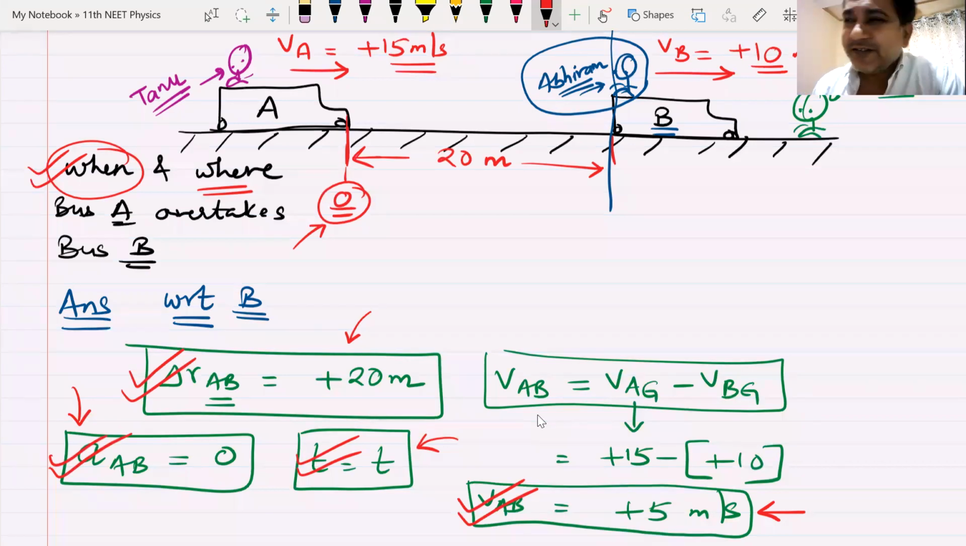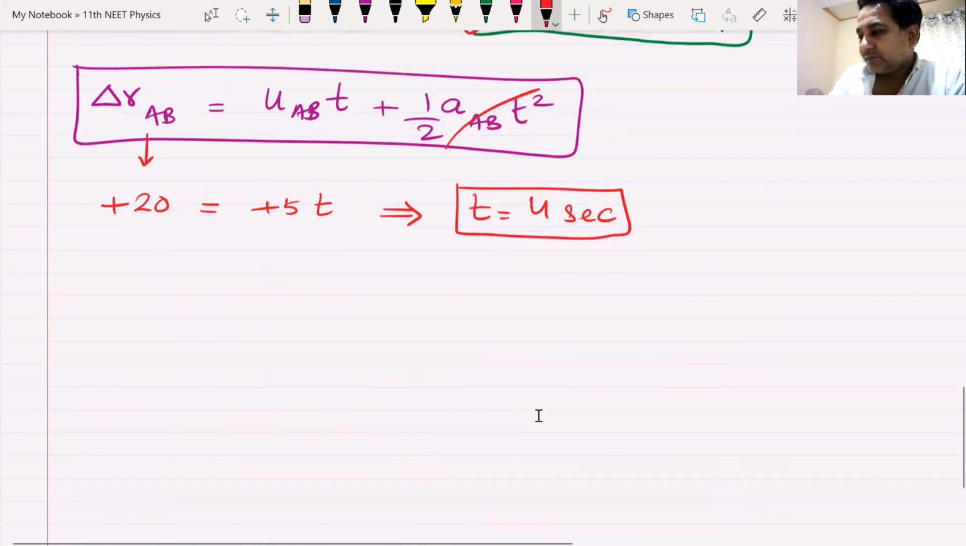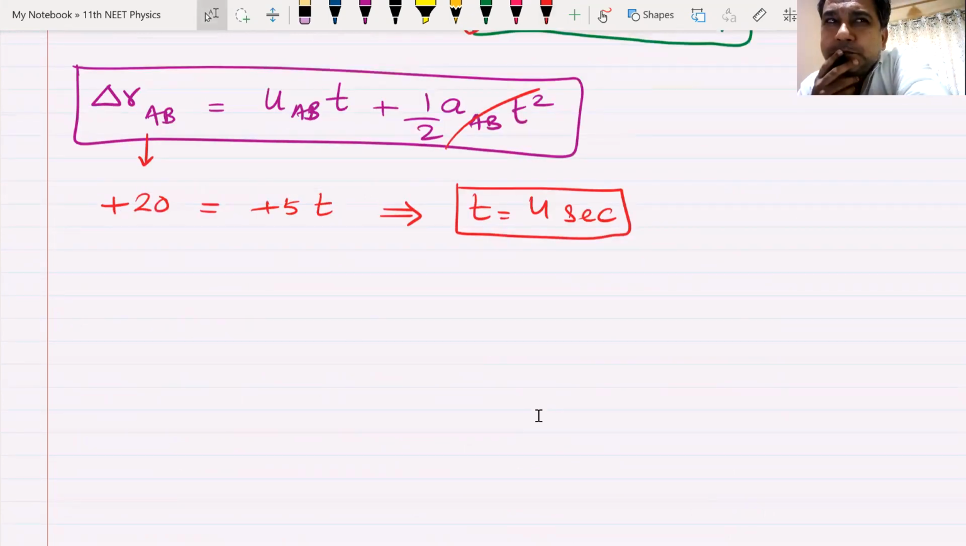Excellent answer, Niharika. Please unmute yourself and tell me, how did you get this 60 meters? Sir, I used the formula. Displacement of A with respect to ground equals initial velocity of A with respect to ground multiplied by t plus half into acceleration of A with respect to ground multiplied by t squared. Well done, beta. That is great. That is what you call thinking.